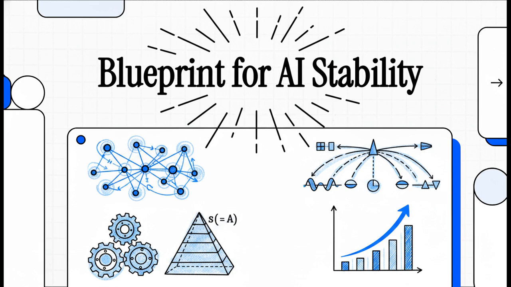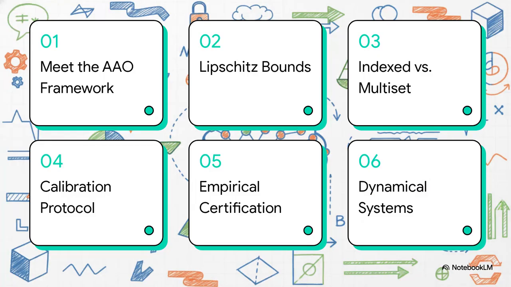It's essentially a blueprint for keeping AI systems perfectly stable, and we're going to follow Trady's work all the way from the pure mathematical theory down to the rigorous empirical validation. Here's our roadmap for the breakdown.